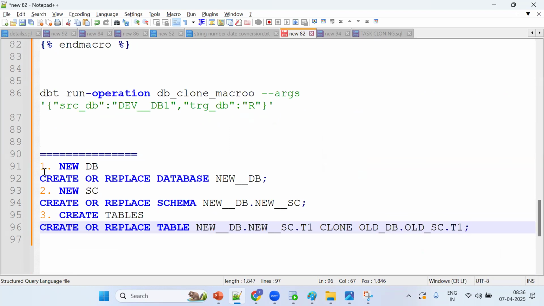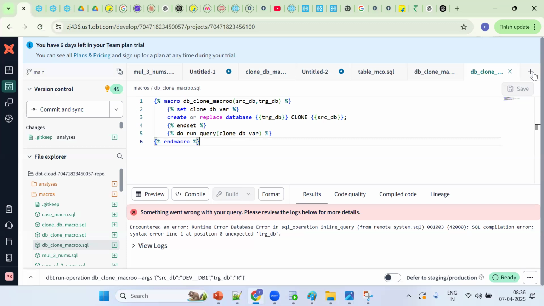Now tell me, can I put everything inside a model? No. Models can contain only select statements. So which concept should we go for? If we want to perform this, we should go for macros. Macros. Let me open one more session.